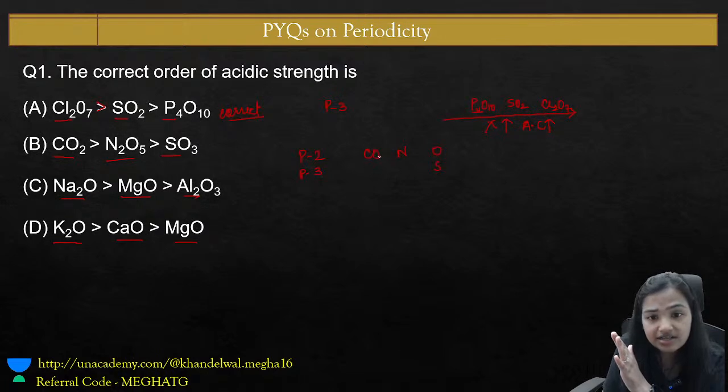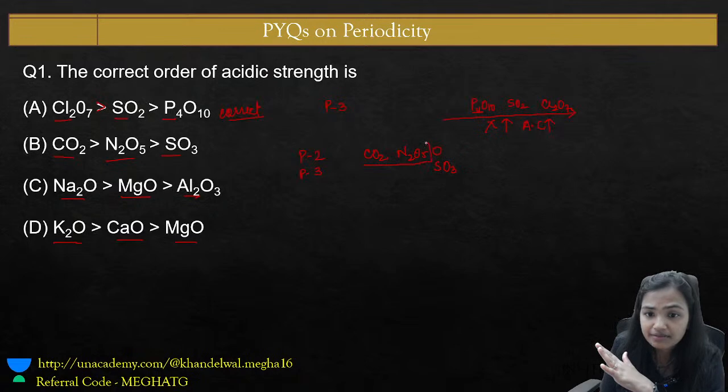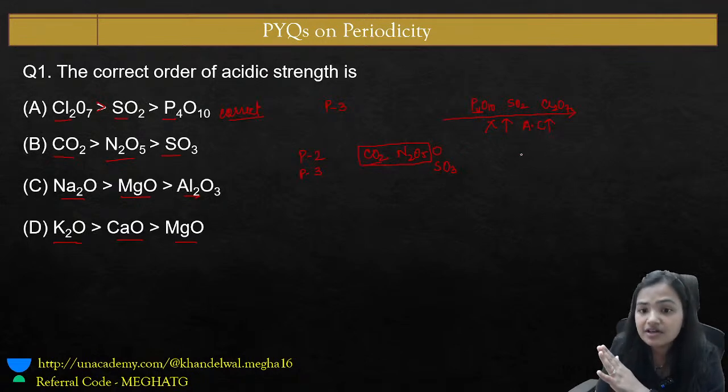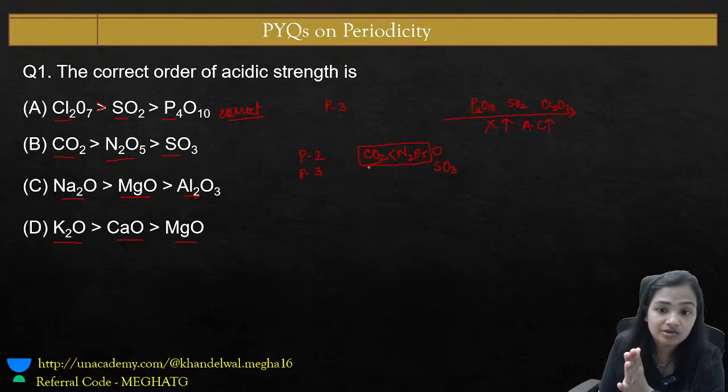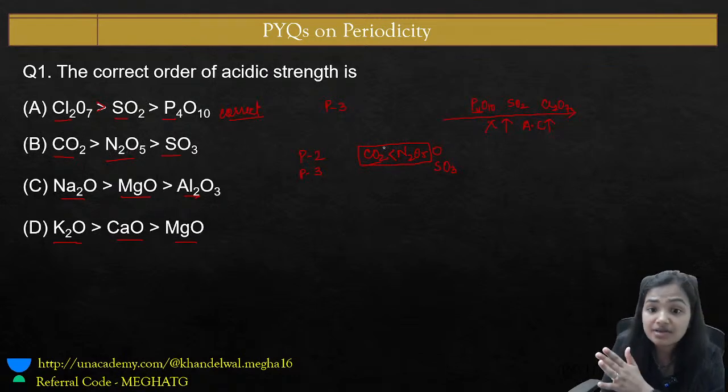So the question is saying you have a CO2, you have a N2O5, and you have a sulfur trioxide. So what happened? If you would be comparing between these two, CO2 and N2O5, nitrogen is more electronegative. So definitely N2O5 is going to be more acidic than that of the CO2. Reason being electronegativity, because we know as electronegativity increases, the acidic character increases.